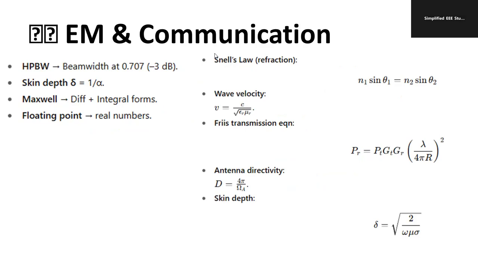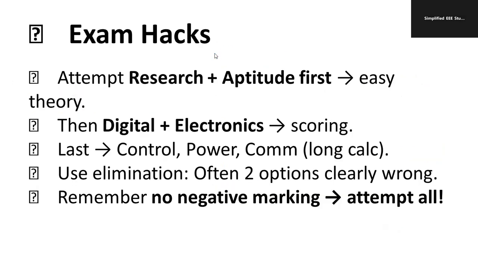Snell's law: N1 into sin theta 1 equal to N2 into sin theta 2. Then antenna directivity D is equal to 4 pi by omega into A. Those points you have to remember. These are the important equations which will be helpful for clearing the examination.